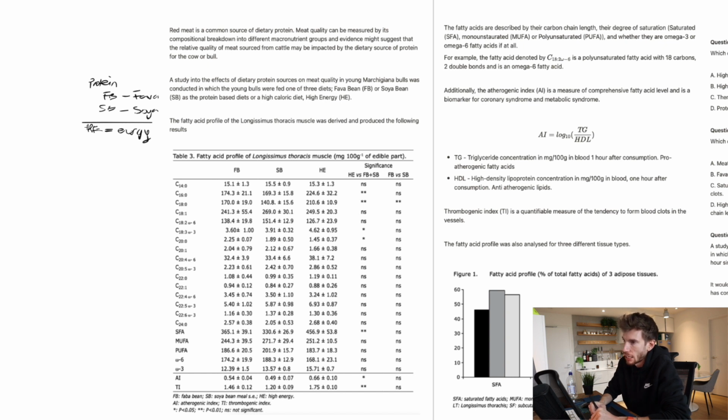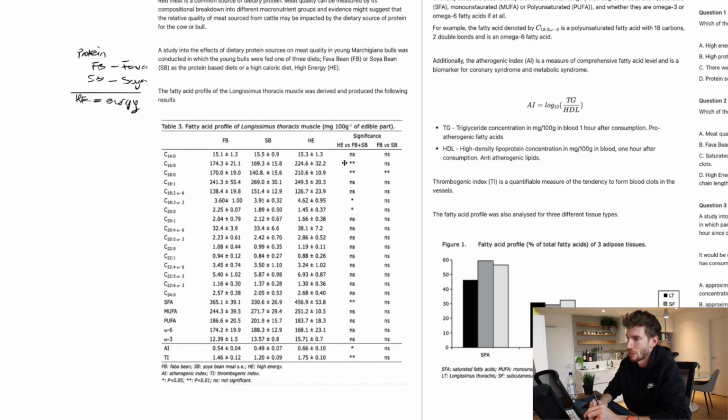So then after that, it's super messy, but I'm just terrible at writing very neatly on this. The fatty acid profile of the longissimus thoracis muscle was derived and produced the following results. Now, I always say in all my videos, I never really read tables too closely. What I'd be trying to do is read all of the row labels and all of the column labels and get a sense of what it's showing me.